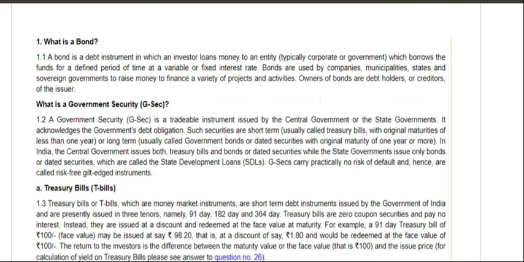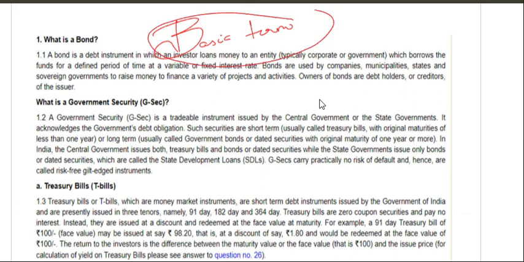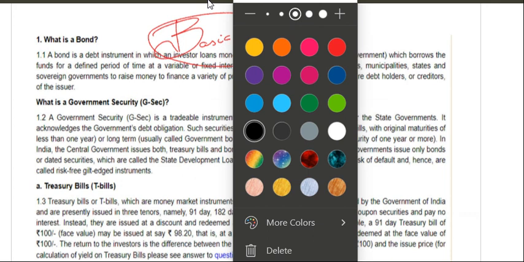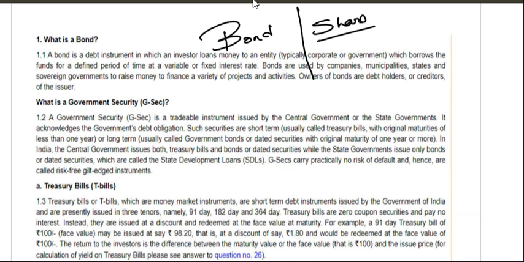Next, before going to these quantitative tools, that is repo rate, CRR, SLR, we should know some basic definitions, basic terms. These are the basic terms you should know. First is bond. First we should know about bond. A simple question: ask yourself, what is a bond and a share?